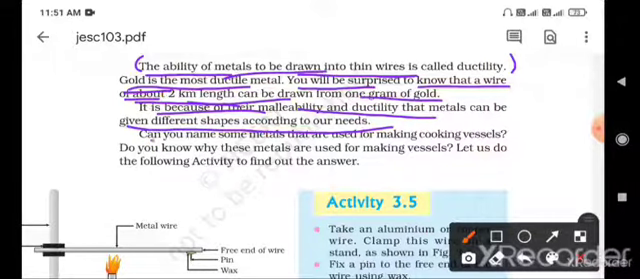Can you name some metals that are used for making cooking vessels? Do you know why these metals are used for making vessels? Let us do the following activity to find out the answer.